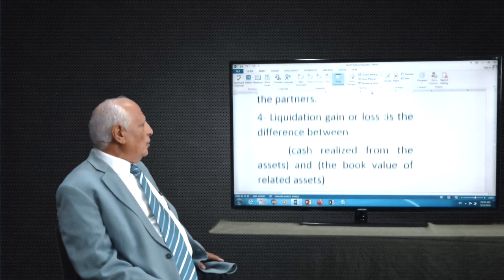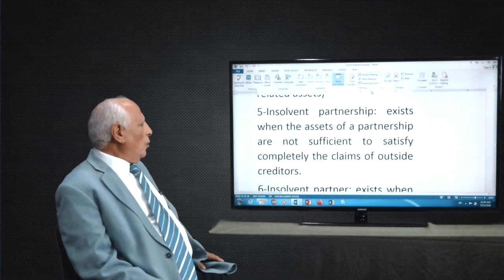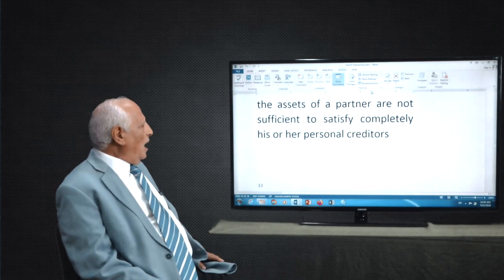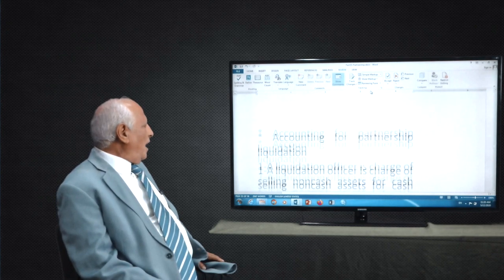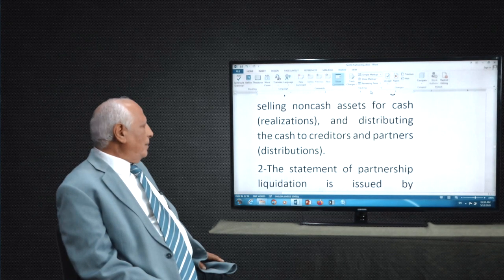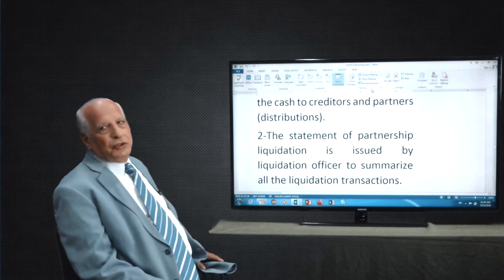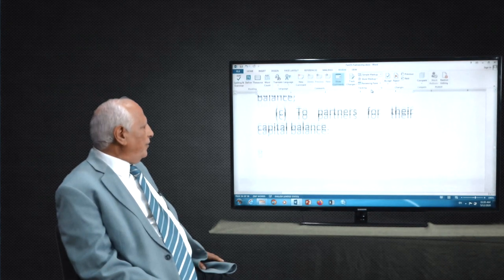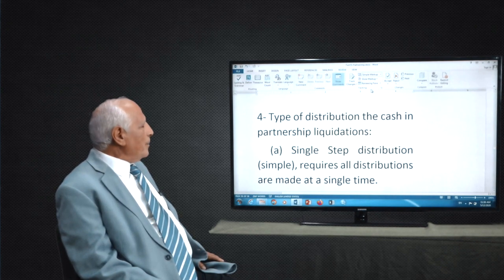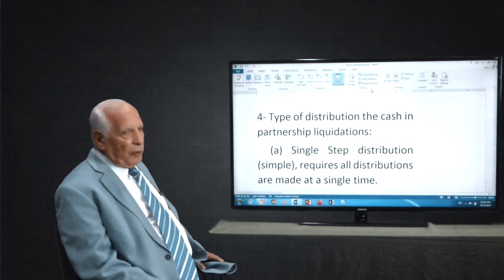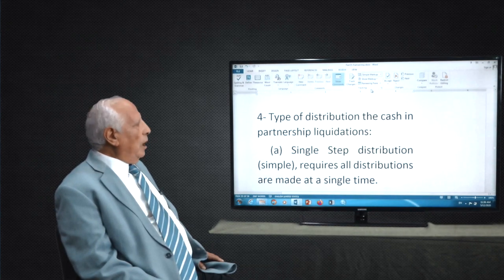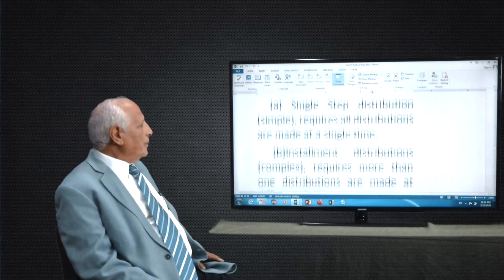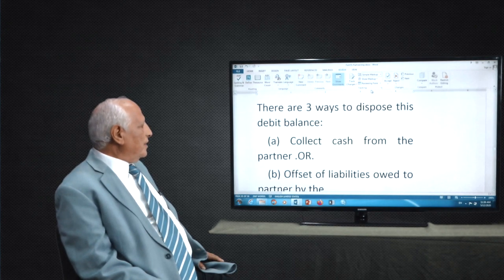But at least you know the theory about this one, what liquidation is and how we're going to do it, and I give you some examples to explain this. It is just for learning; you need to know this. What do you mean by liquidation? Then I think that's enough for partnership, and we focus on this one here. Liquidation is not included. That's only for reading or theory, and not included. And we finish this part.